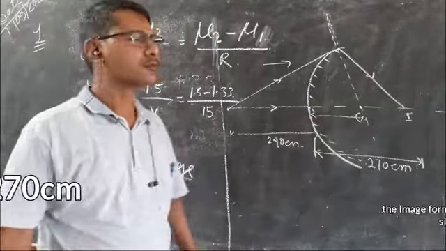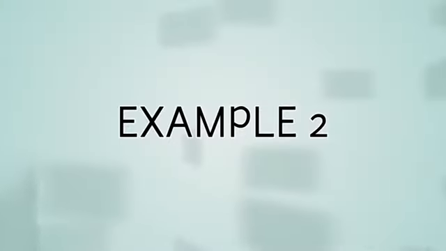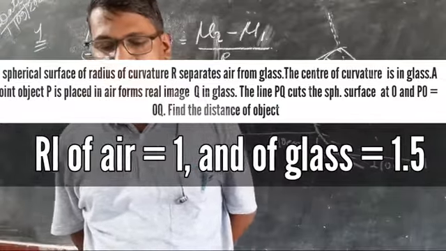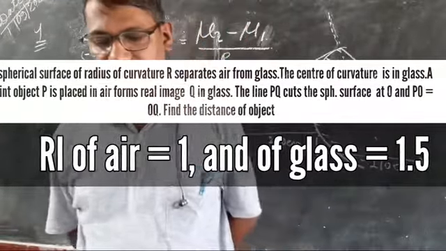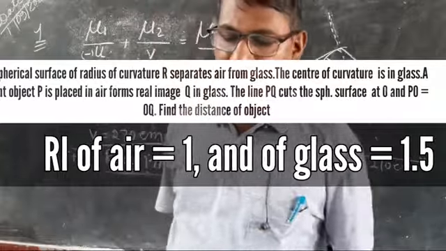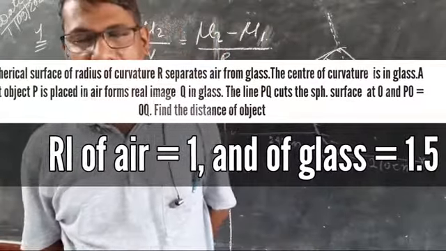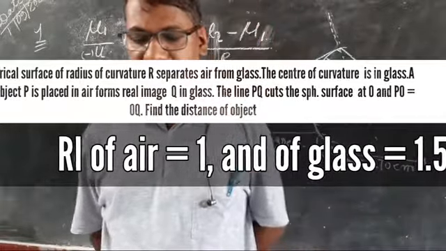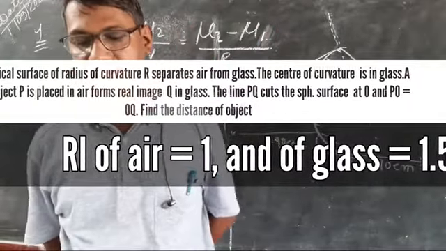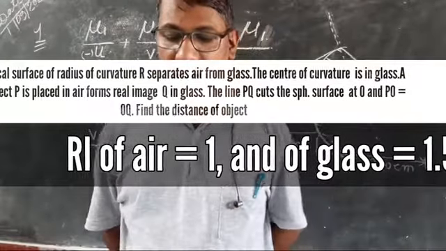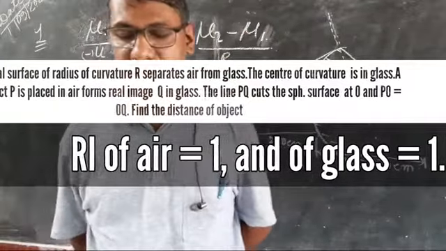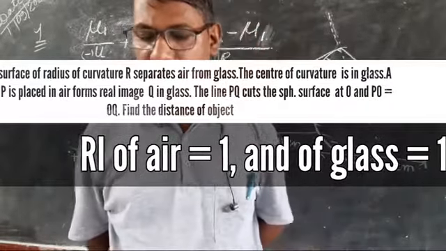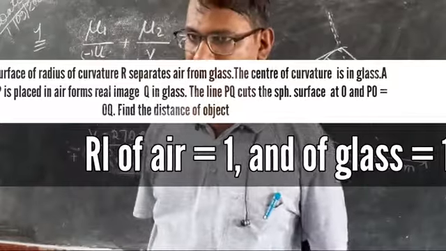Any doubt? So another problem: a spherical surface of radius of curvature r separates air from glass. The refractive index of air is 1.0 and the refractive index of glass is 1.5. The center of curvature is in the glass, C is inside the glass. A point object P placed in air is found to have a real image Q in the glass.